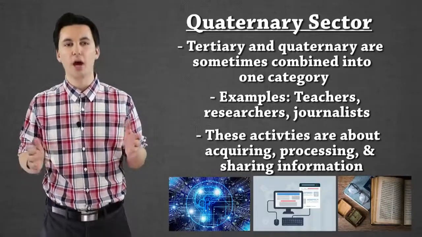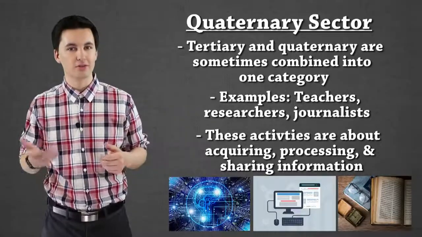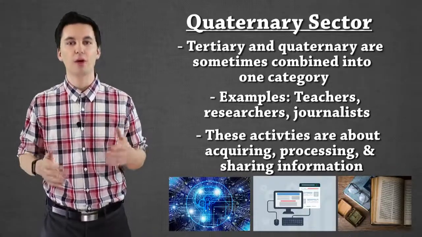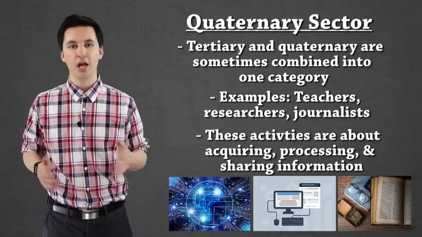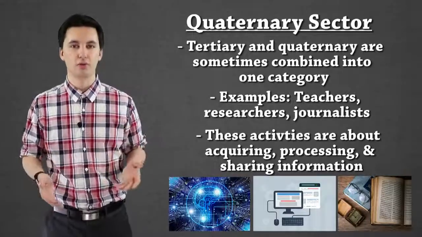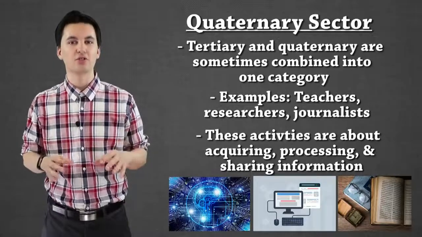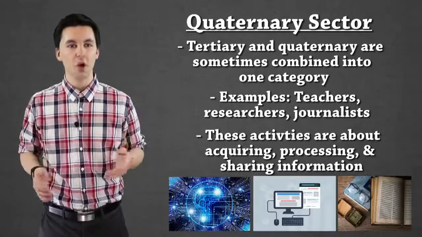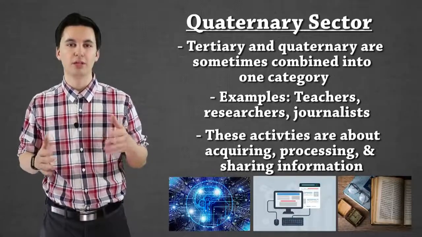So this one has a very wide range. And they don't have to be close to the resource. You don't have to be right by my house to get this information. So if you're in this section of the economy, it's all about information, understanding the process, learning more, and distributing your knowledge. If we go back to the example of a farmer, let's say that farmer is trying to grow food. Well, for them, they're going to be in the primary sector. However, the researcher looking to improve the yield of the farmer and try to figure out how to get more out of each seed would be in the quaternary sector. So that's important to understand the context there of what would be being asked.